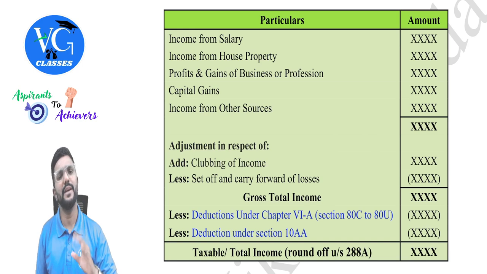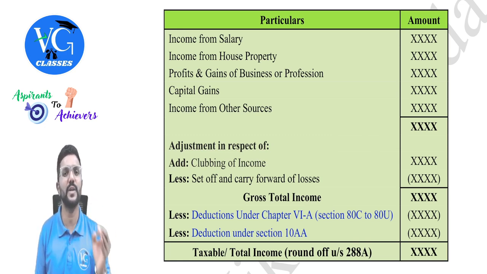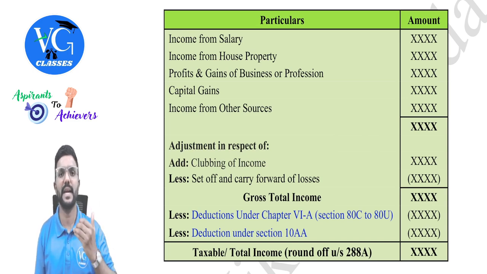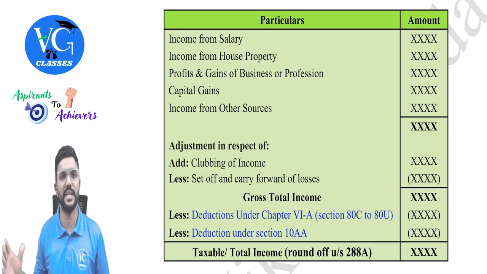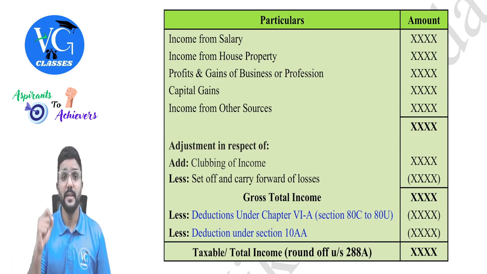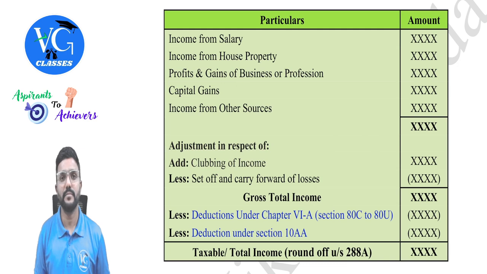Correct? Same way, while computing income under any head, if the assessee is eligible for any exemption which is based on the source of income, which is given in section 10 clause anything, he can claim it under the respective head. And most of the general exemptions are given in section 10, guys. There are some special exemptions which are given in sections 11, 12 and 13, but those are not covered in your syllabus.